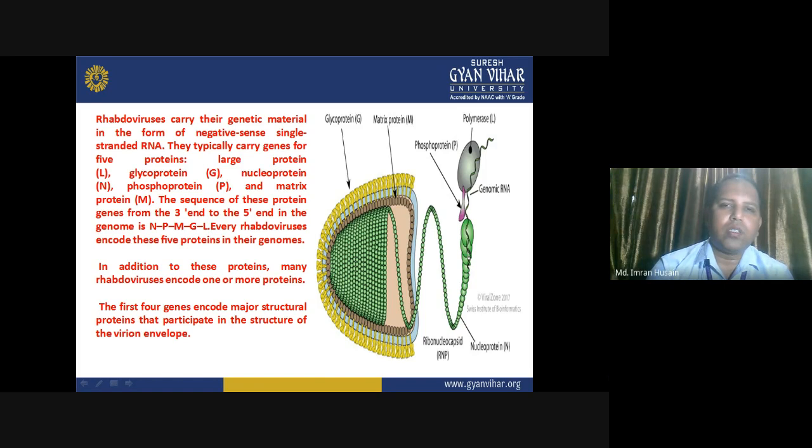Here you can see the glycoprotein G, matrix protein M, phosphoprotein P, polymerase, genomic RNA, nucleoprotein N, and ribonucleoprotein capsid RNP. All these are the structural details of rhabdovirus.